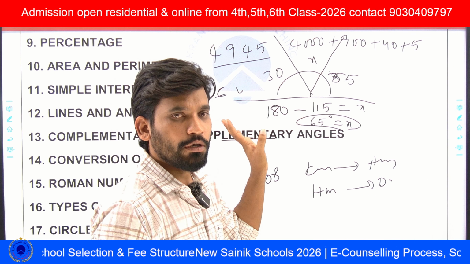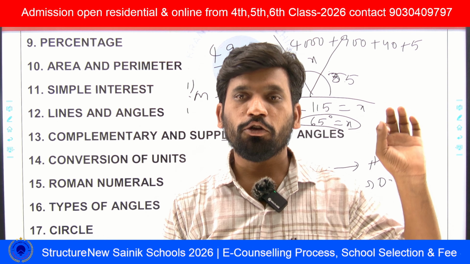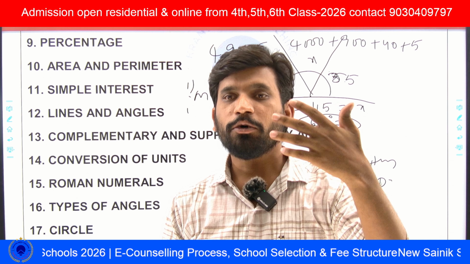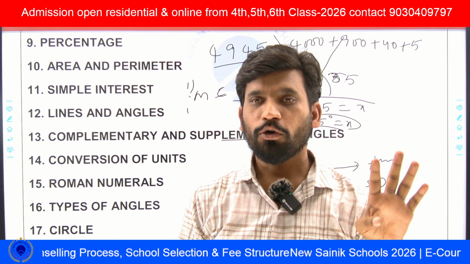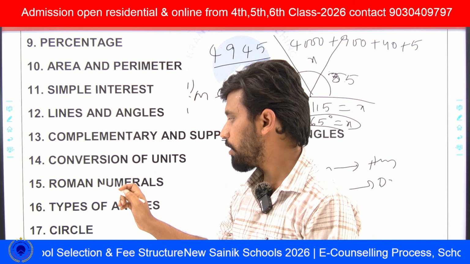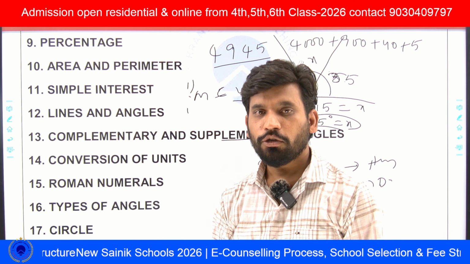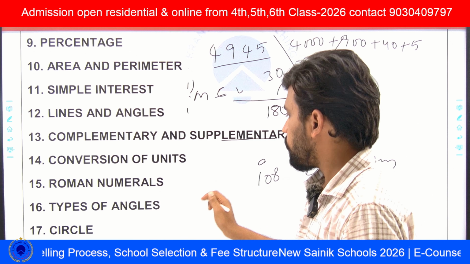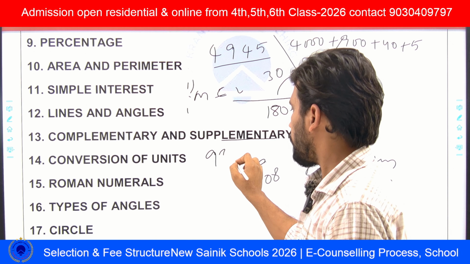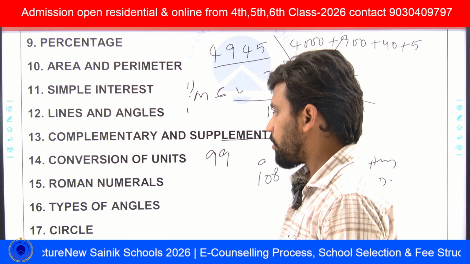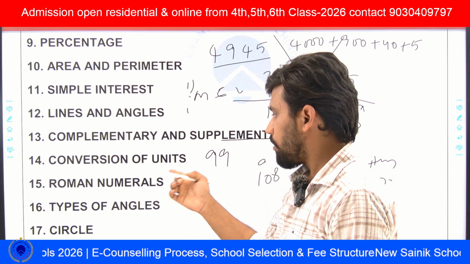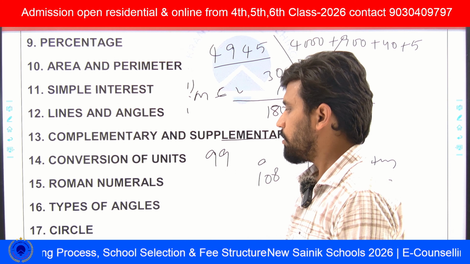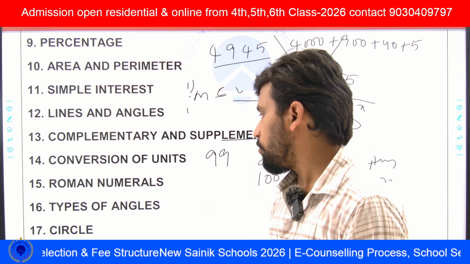Another type of question is how many times a Roman numeral can be repeated, whether it can be repeated more than 5 times, or like this. Statement questions can be seen in Roman numerals. Next, they can ask, for example, how 99 can be written in Roman numerals. He will give four options like this. This type of question can be seen in Roman numerals.